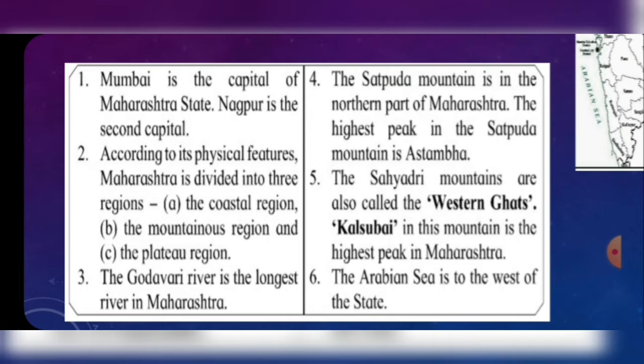Number 4. The Satpura mountain is in the northern part of Maharashtra. The highest peak in the Satpura mountain is Astamba. The Sahyadri mountains are also called the Western Ghats. Kalsubai in this mountain is the highest peak in Maharashtra. The Arabian Sea is to the west of the state.